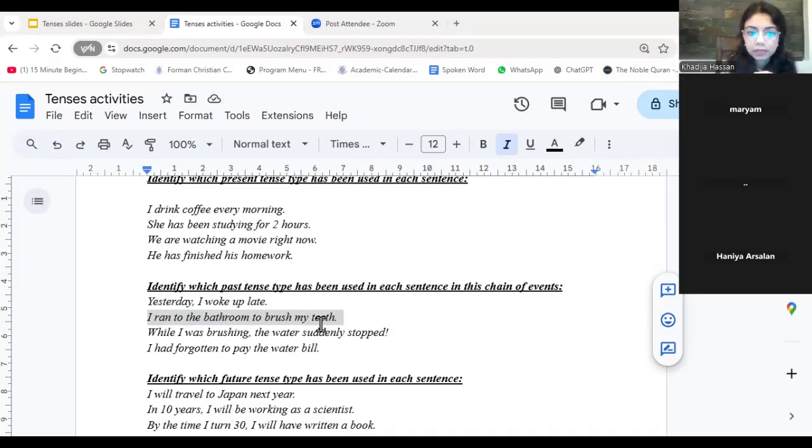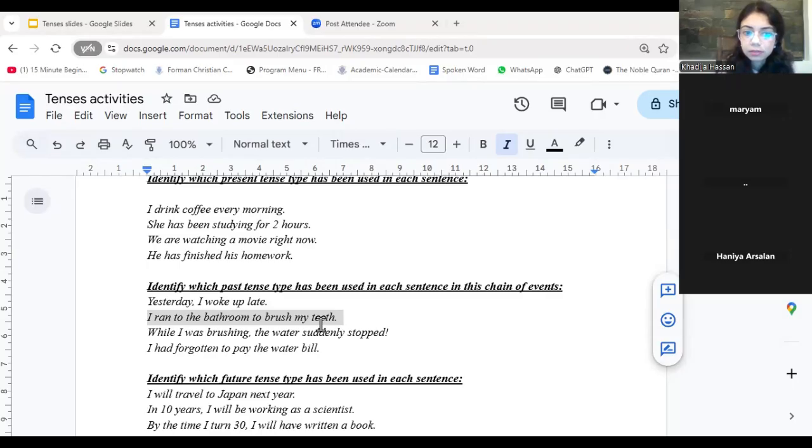Those who are saying past continuous, is there any sense of continuity in this sentence? I ran to the bathroom to brush my teeth. Does it say for 15 minutes or for half an hour or something like that that suggests continuity? Because the condition for past continuous is that there needs to be an ongoing action in the past.